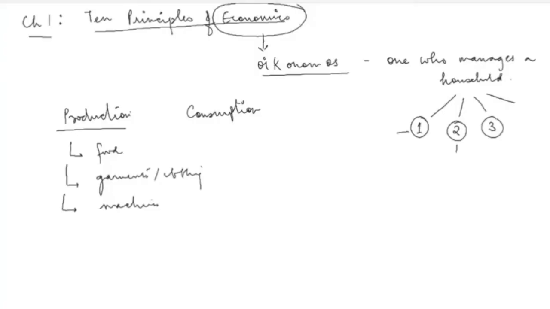How an economy decides which individual will play what role is something that we are going to understand ultimately in this subject. The point here is to understand that the economy as a whole is not very different from how a household operates. The kind of decisions that one has to make in a household are similar to the kind of decisions that people face in an economy. And that is the relationship between the meaning of this term and economics.